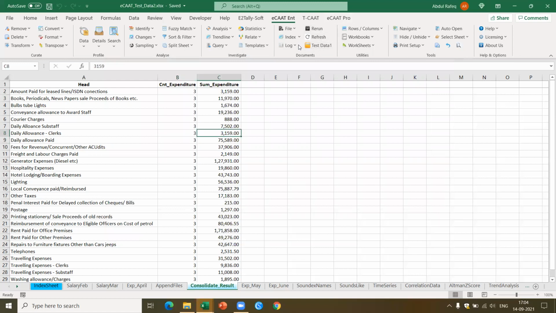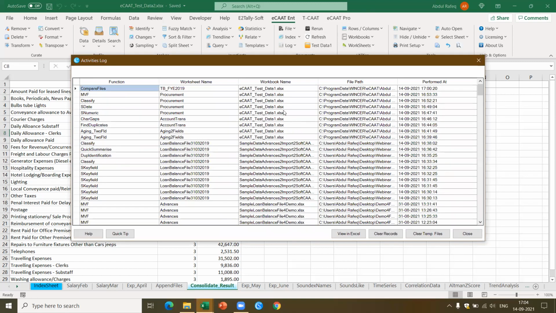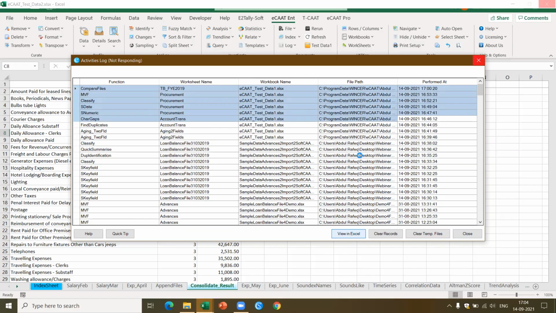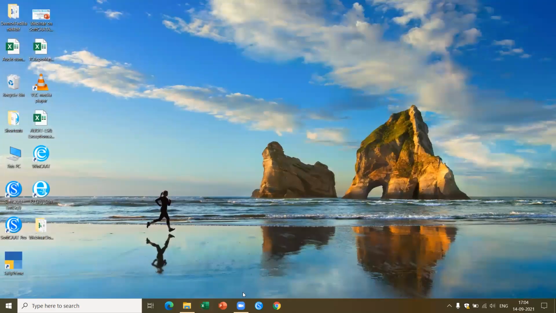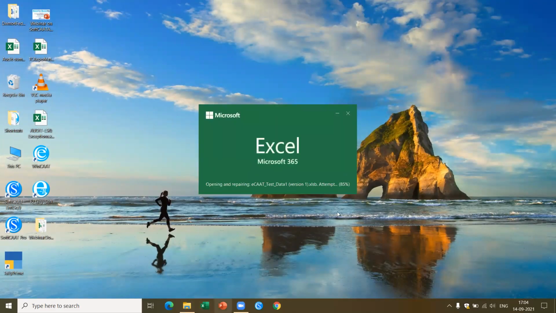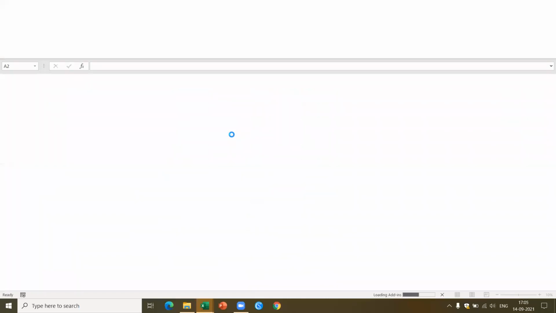Now there is something called an audit log. When you go to the audit log, like I told you, you get the activities log. All the functions which have been performed will be available as a log for you. You can also view the file. All the data you can just say view in Excel, which means this will be copied and stored in Excel. This becomes a part of your audit documentation, so you can know all the analytics functions which have been performed. You can store this. Okay, there's a problem here, that's why I think it closed.